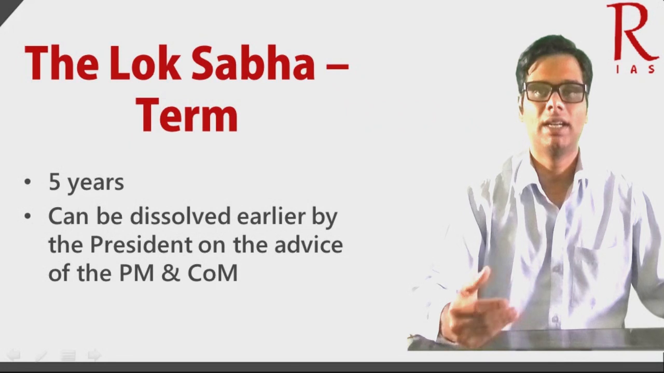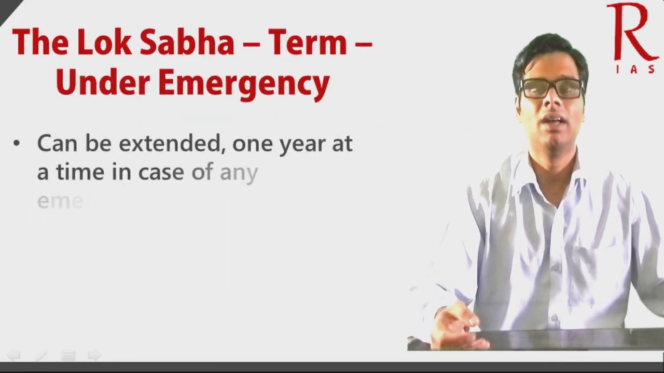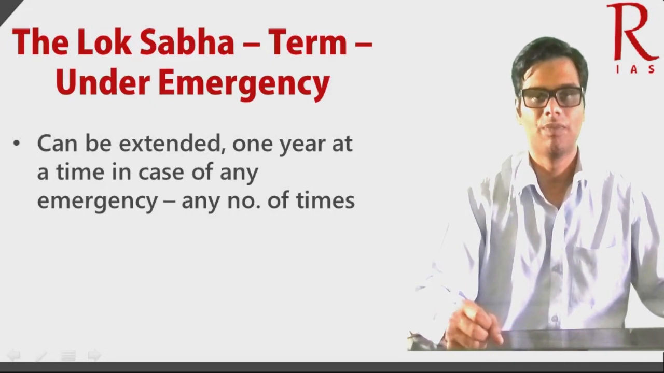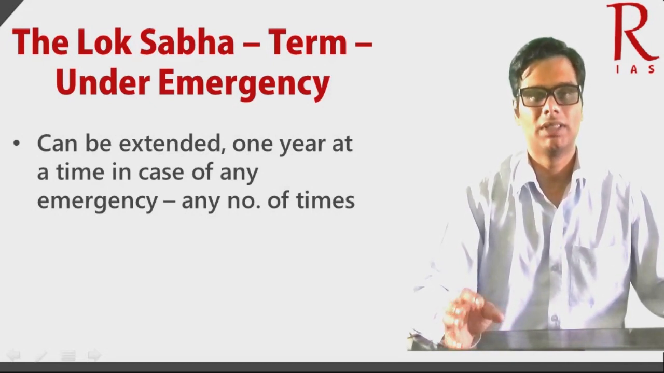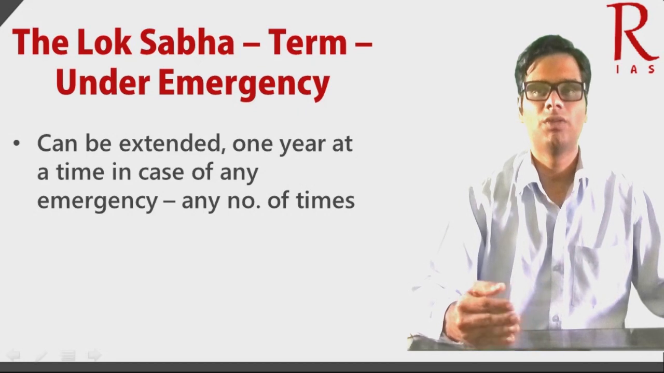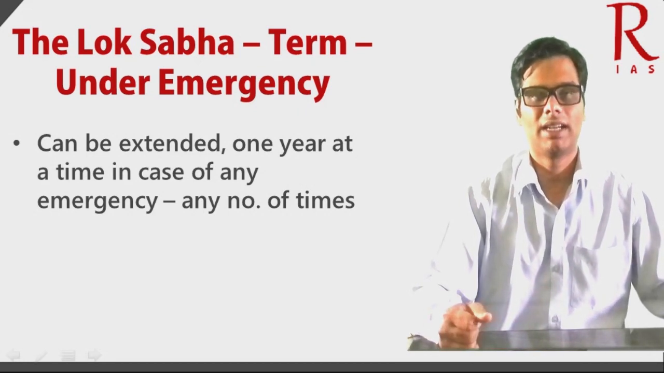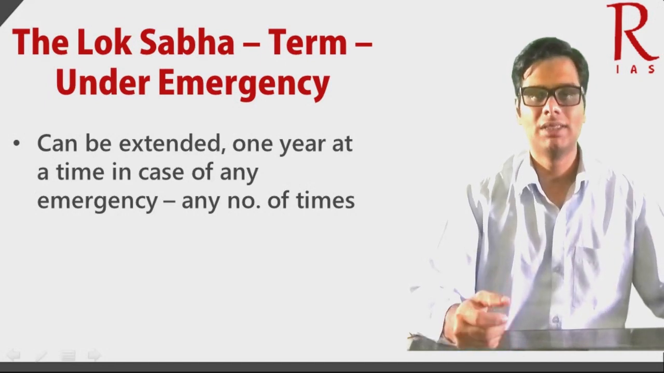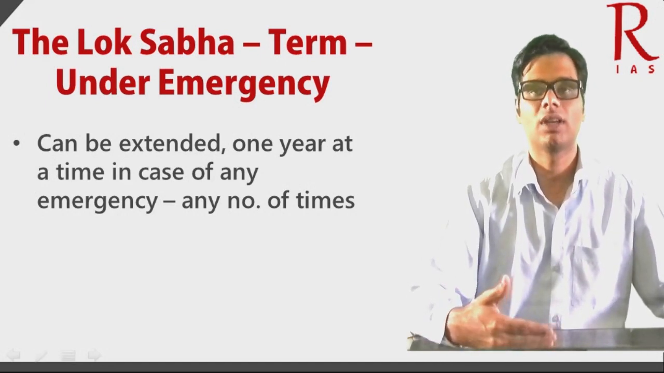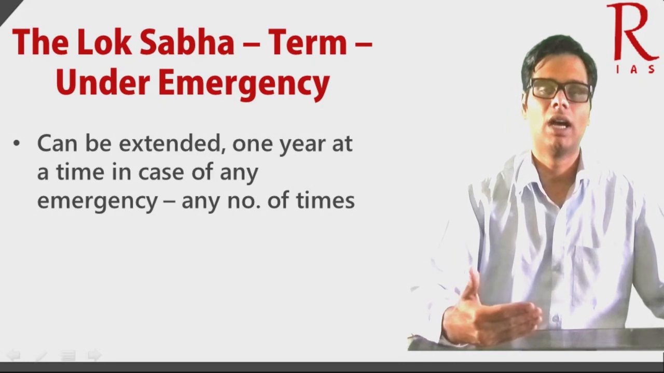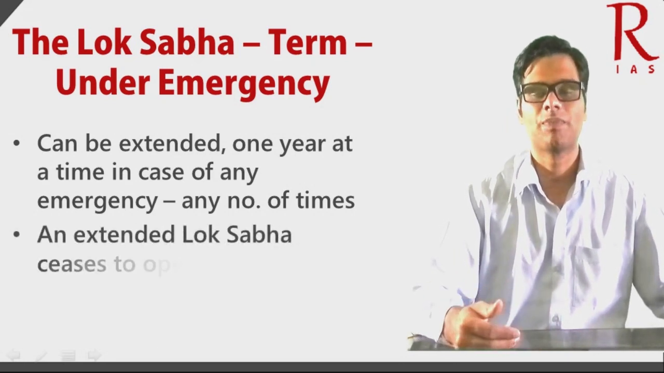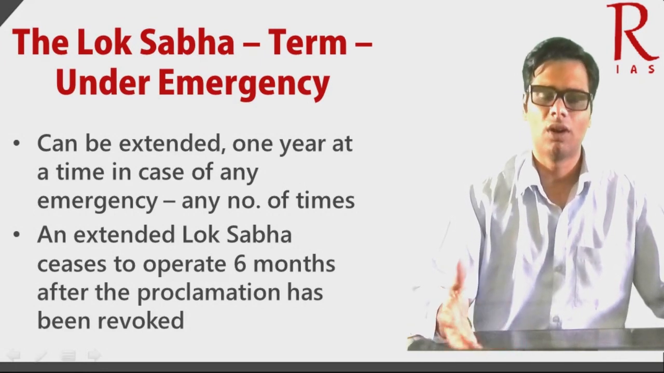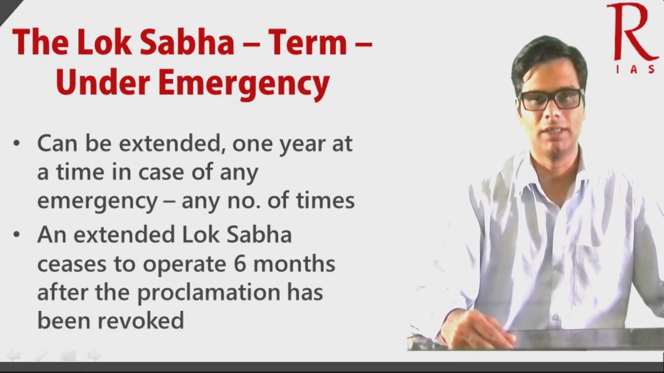Also remember that the term of the Lok Sabha can be extended 1 year at a time, any number of times in case of a national emergency. We have already read about national emergency, and we had seen that the term of the Lok Sabha can be extended 1 year at a time, any number of times in case of an emergency. So once the proclamation of emergency is revoked, such a Lok Sabha stops operating after 6 months. So after 6 months it is dissolved if there is an extension. So this has already been discussed under national emergency.